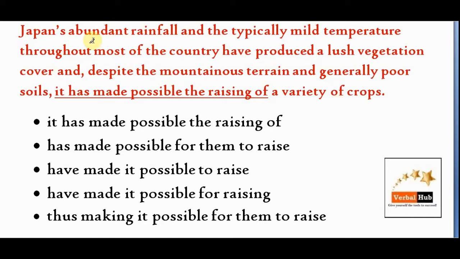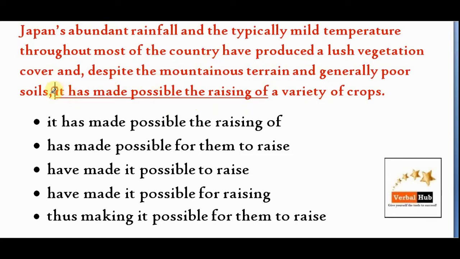It says, Japan's abundant rainfall and typically mild temperature throughout the most of the country have produced a lush vegetation cover despite the mountainous terrain and generally poor soils. It has made possible the raising of a variety of crops.